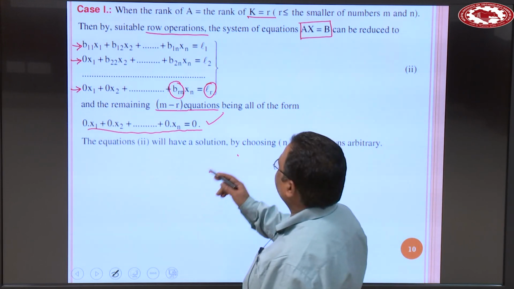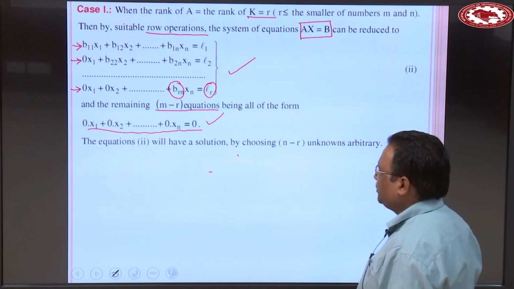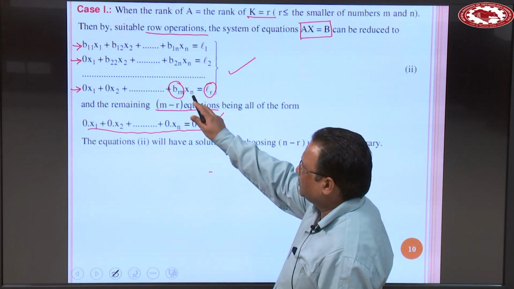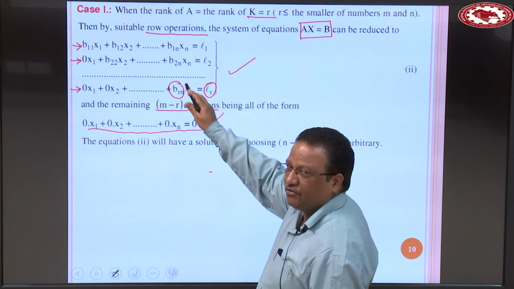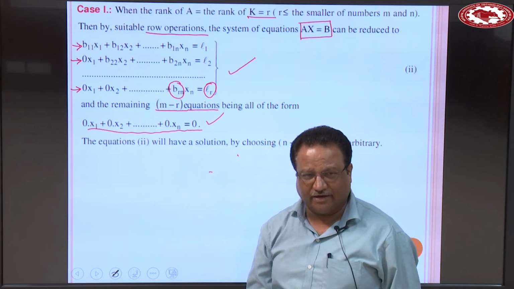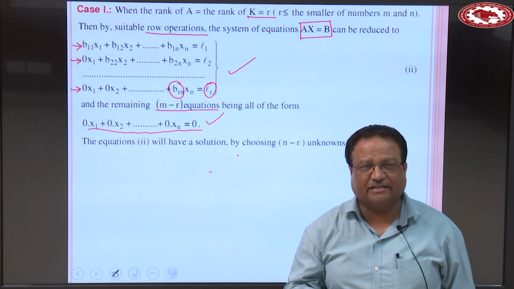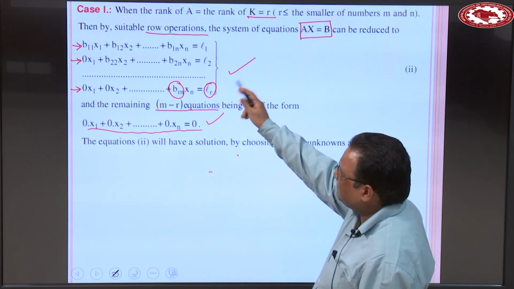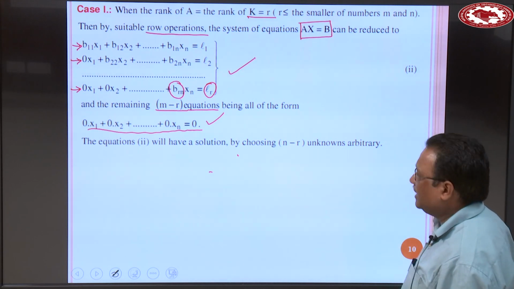So from this equation, we will have a solution by choosing n minus r unknowns arbitrary. From this you can evaluate xn. Substitute the value of xn in the above equation, you will get the value of xn minus 1. And then substitute the values of xn and xn minus 1, you will get the value of xn minus 2, and so on. So ultimately, this system of equations has a solution by choosing n minus r unknowns arbitrary.